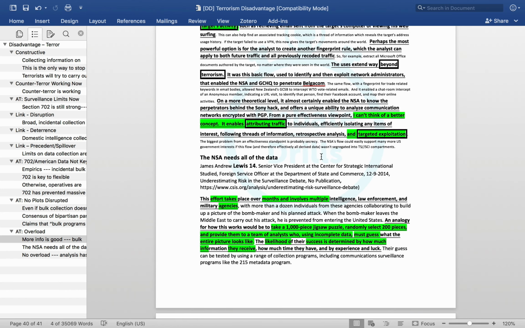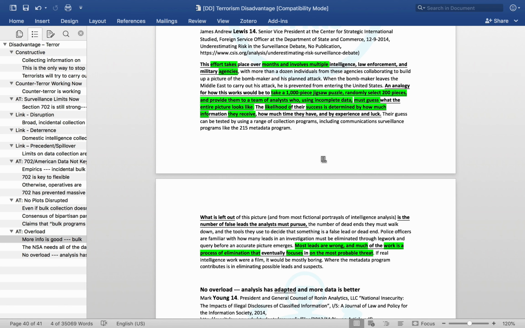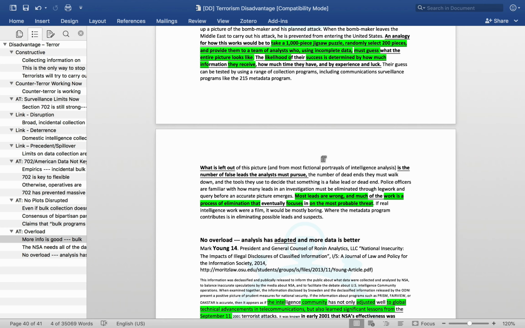The next piece of evidence is similar, that you need to be able to get more data, not less, because most data is just incomplete. And additionally, because most data is ultimately not helpful and most leads are wrong, you need to minimize the risk of throwing out something that is completely useful, which happens if you just get rid of the ability to conduct surveillance.